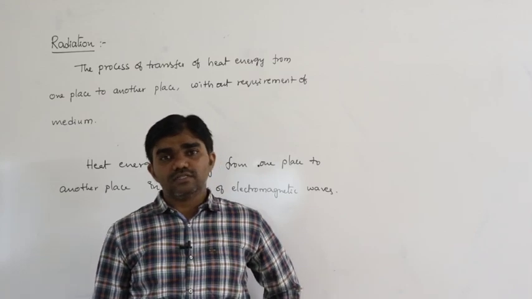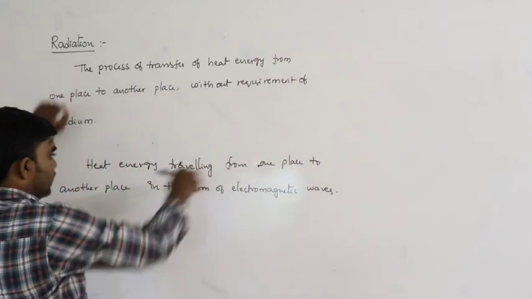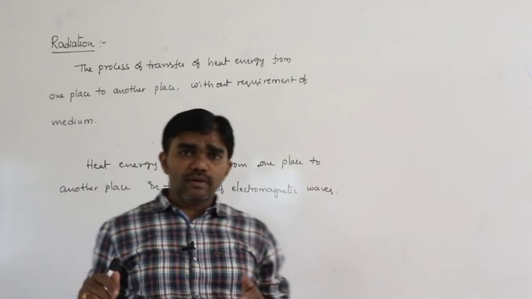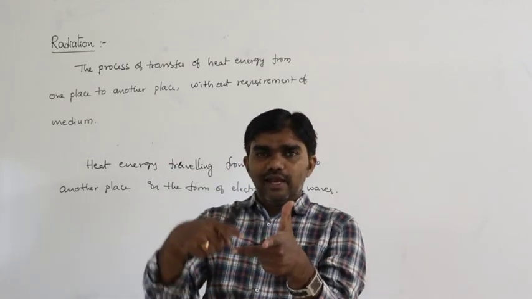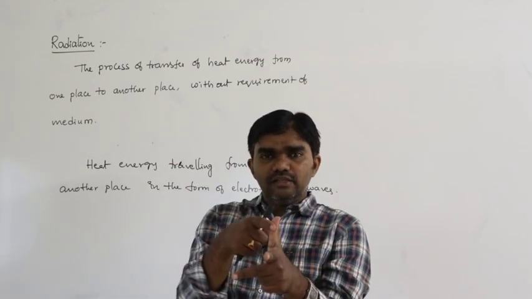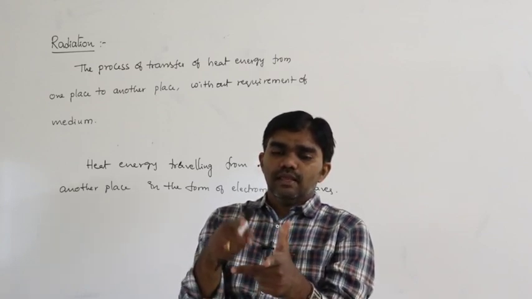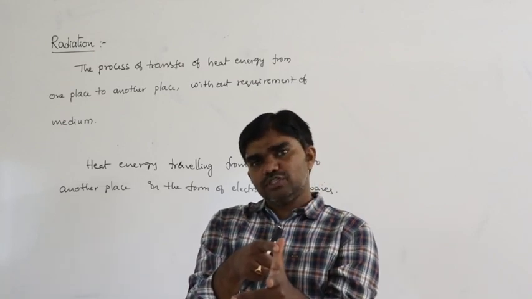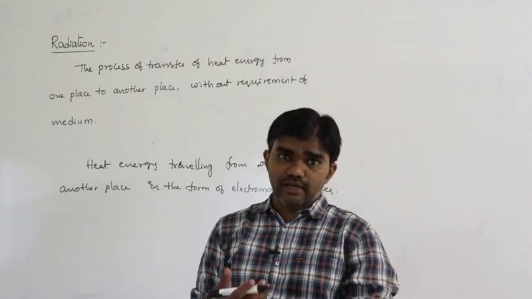Light rays are electromagnetic waves. Electromagnetic wave means, see here, this is the electric field and this is the magnetic field, and this is the direction of the propagation of the wave. It is called electromagnetic radiation.